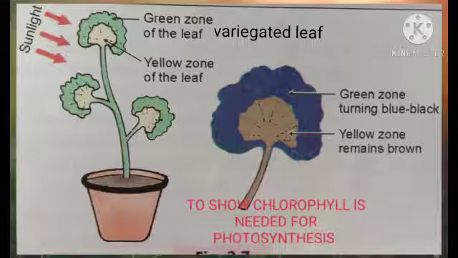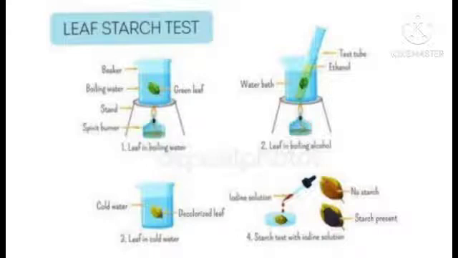Okay, the starch test is a very important procedure in which we first boil the leaf in water to soften it and to kill all living cells. Then we boil it in alcohol in a water bath to remove chlorophyll and the leaf becomes transparent or pale white in color. We remove traces of alcohol by washing in water and then we test with iodine solution. The parts of the leaf which were green and had starch and did photosynthesis turned blue-black.